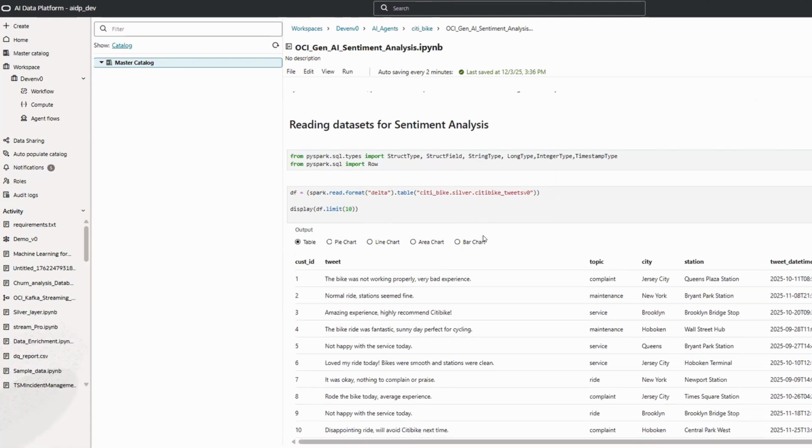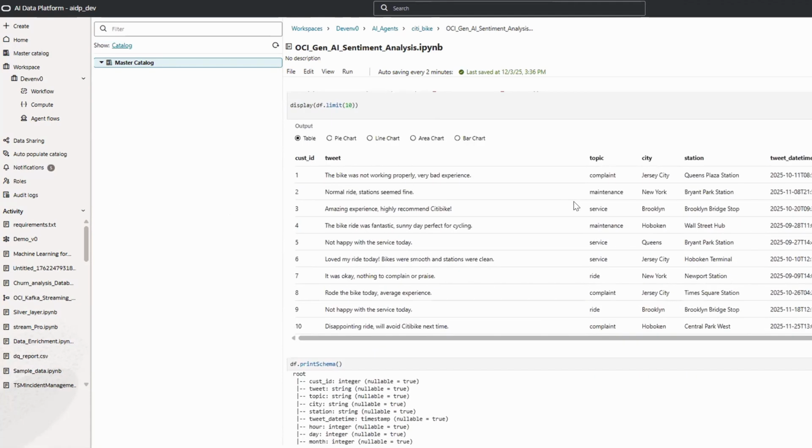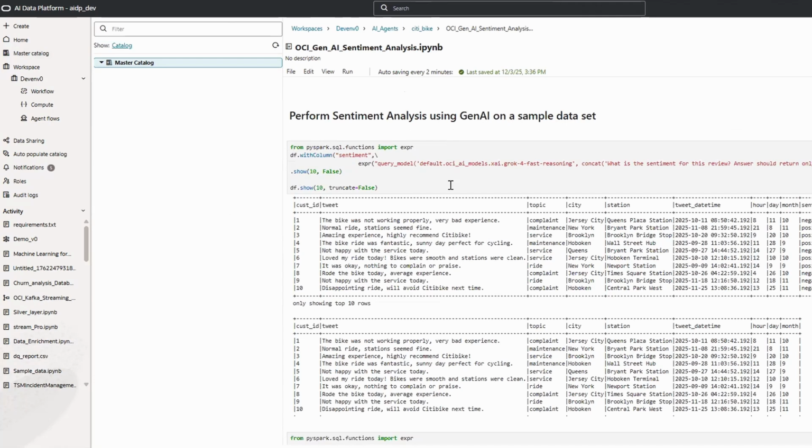After reading the data from the silver layer, we can just quickly display the data. Before applying the generative AI, let me walk you through how we are going to use it in AIDP. If we go into the AIDP catalog, in the default options, we have the OCI AI models available.